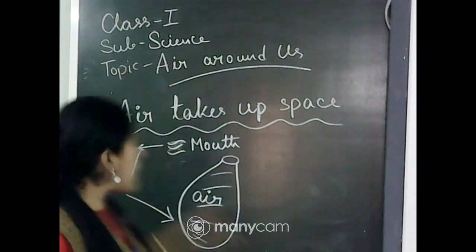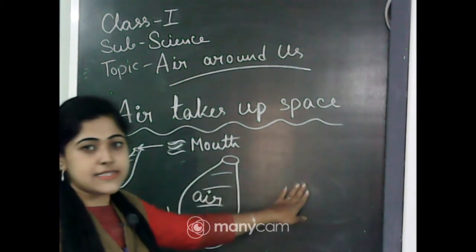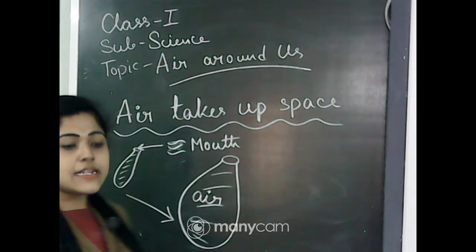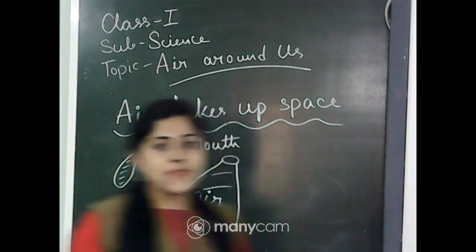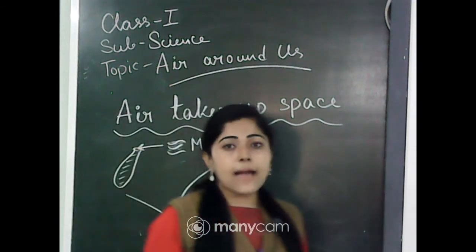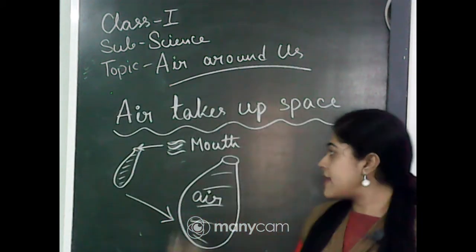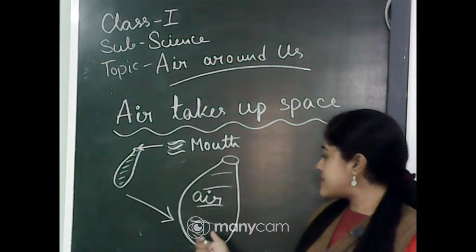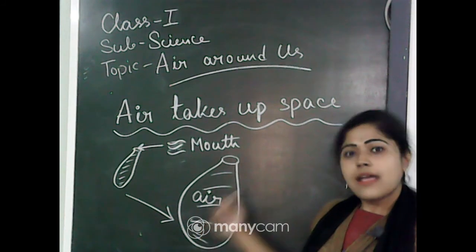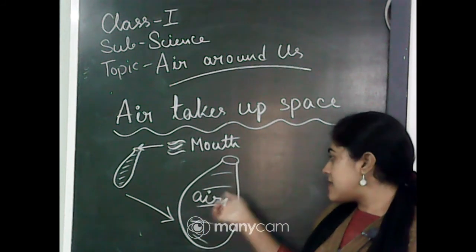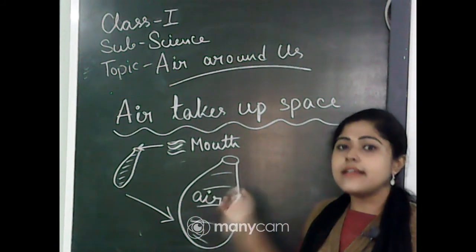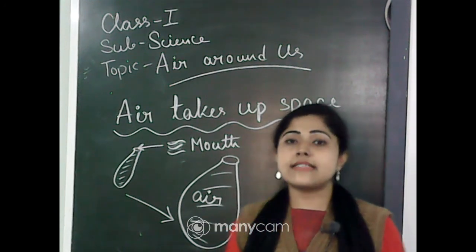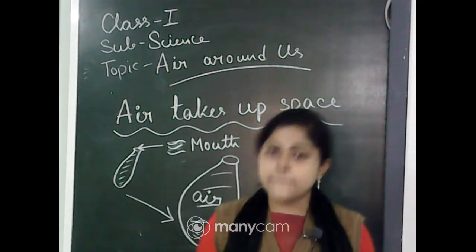That is showing that air takes up space. You can try this experiment at your home also. If you take a balloon and blow it with your mouth, you can see the balloon becomes bigger because it has air inside it. Air takes the place inside the balloon.